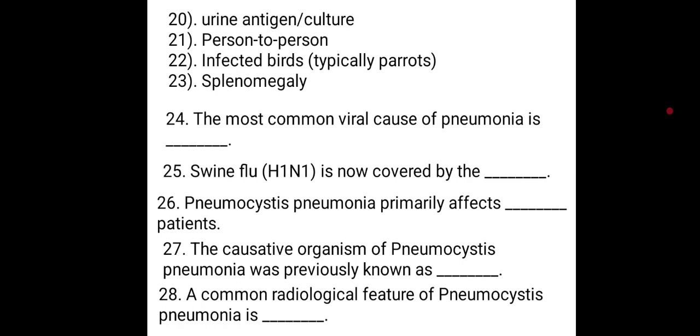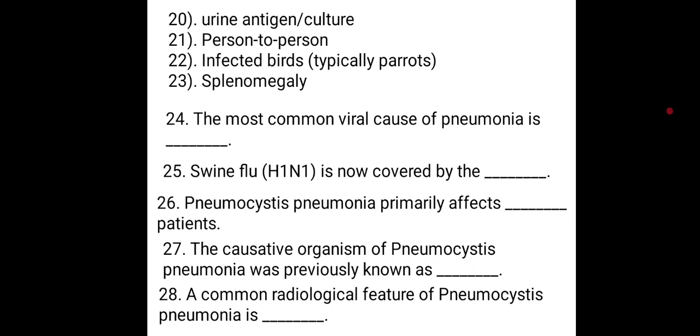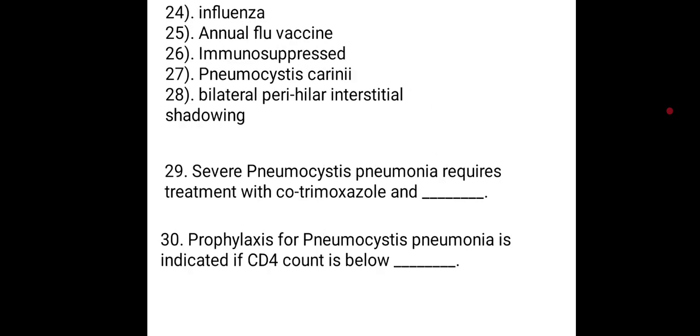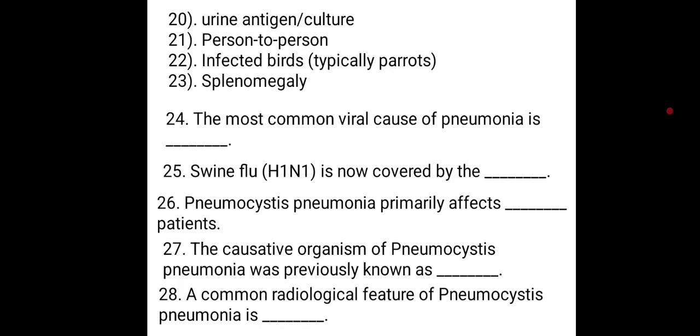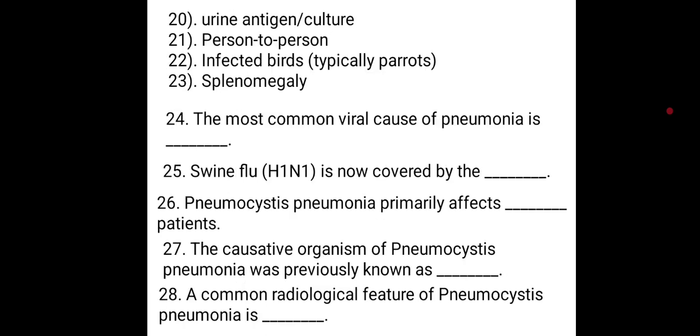Influenza. The most common viral cause of pneumonia is influenza. We did this question before. Swine flu H1N1 is now covered by the annual flu vaccine. Pneumocystic pneumonia primarily affects immunosuppressed patients, like HIV patients.